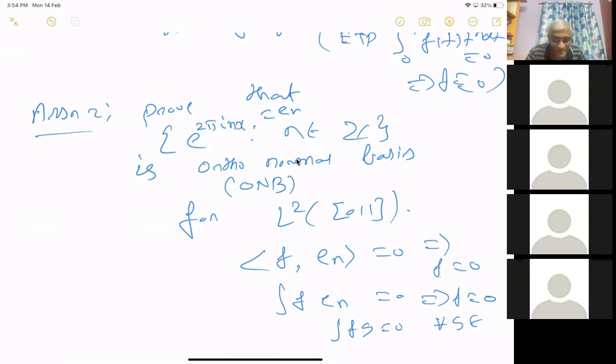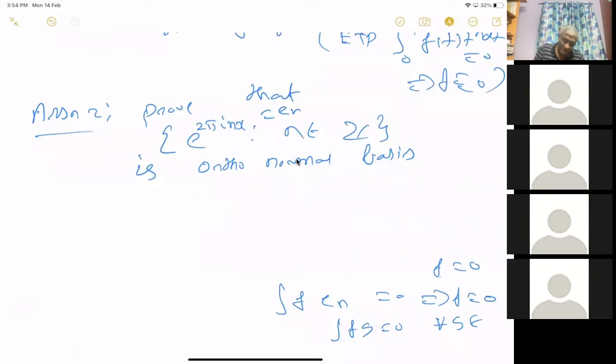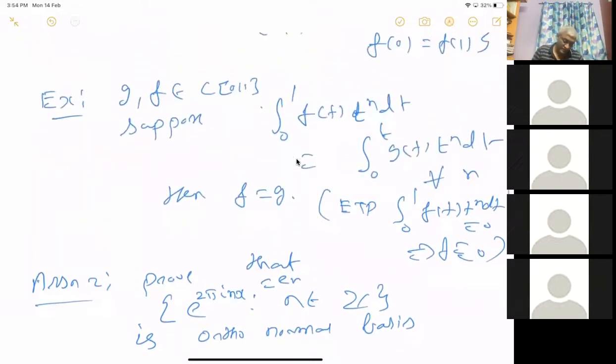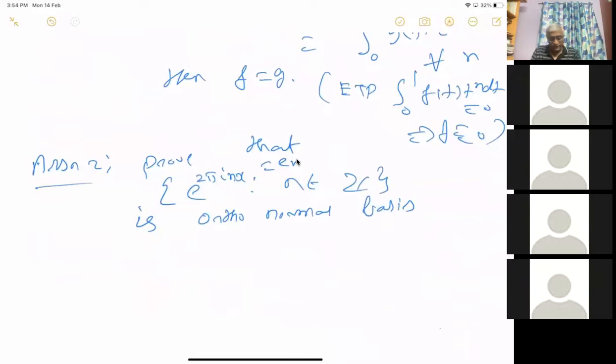You have done some basic Hilbert space theory, and this follows from that. So I want you to prove this. I have given all the required ideas, you just have to write it. So this is assignment 2. This is for the Stone-Weierstrass theorem.